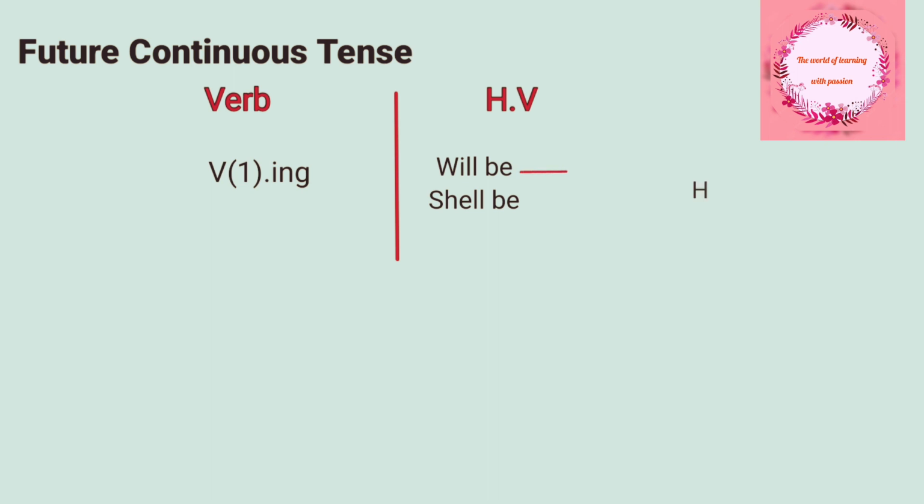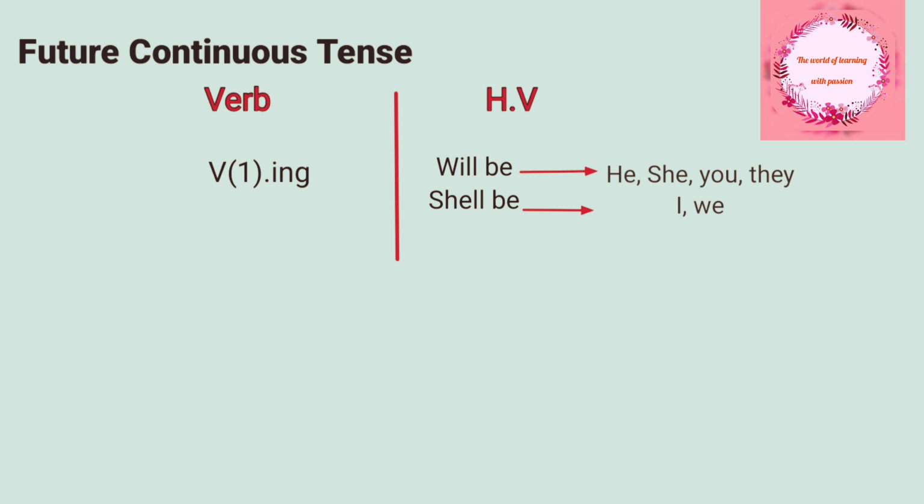Next we see verbs and helping verbs. In future continuous tense, the verb first form with ing addition is used as the verb, and shall be and will be are used as the helping verb. Next we see which type of pronouns are used with will be and shall be. He, she, you, they are used with will be, and I, we are used with shall be.